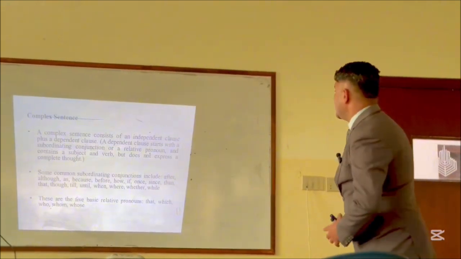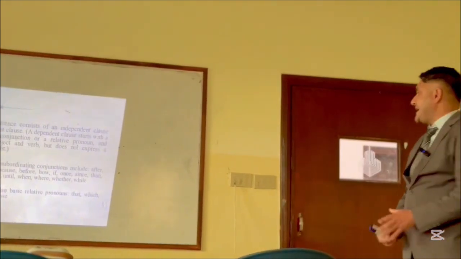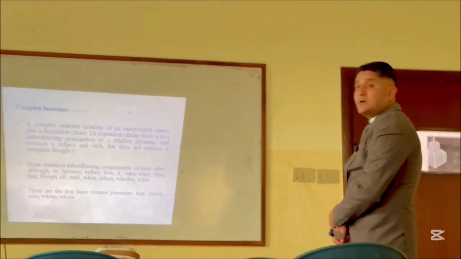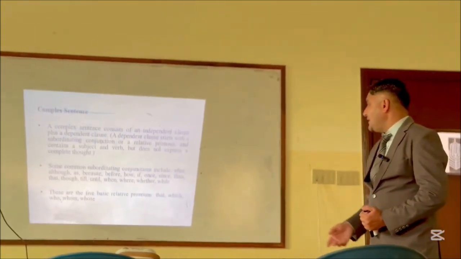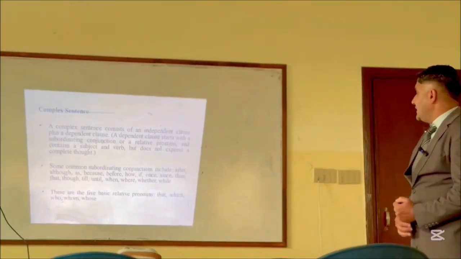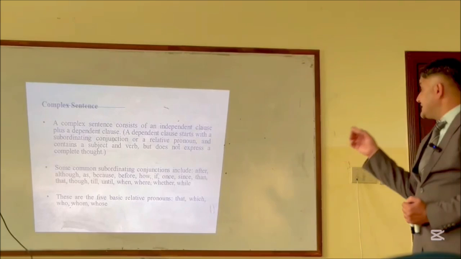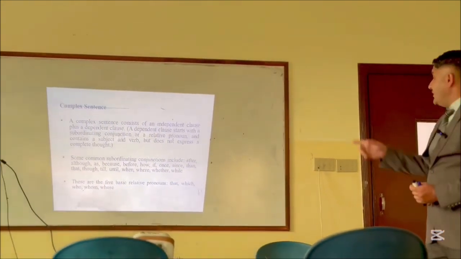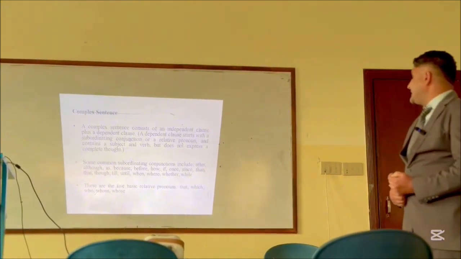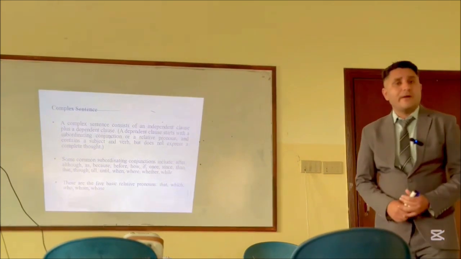Some common subordinating conjunctions have been given: after, although, as, because, before, how, if, once, since, then, that, though, till, until, when, where, whether, while. So these were subordinating conjunctions, and further we'll talk about the five basic relative pronouns: that, which, who, whom, and whose.